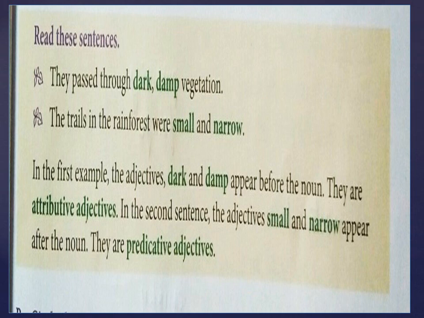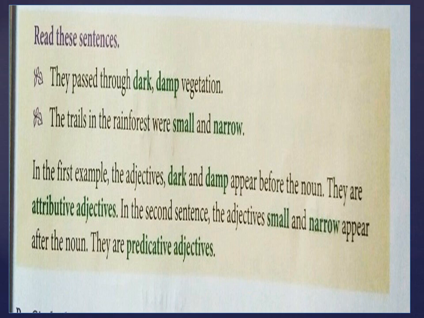The second sentence: the trails in the rainforest were small and narrow. Now, what is the noun in this sentence? Trails. Trails is the noun. Now, what are small and narrow? Small and narrow are adjectives because they describe how the trails are. Where are they placed?